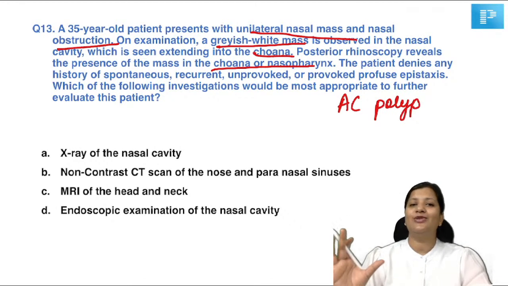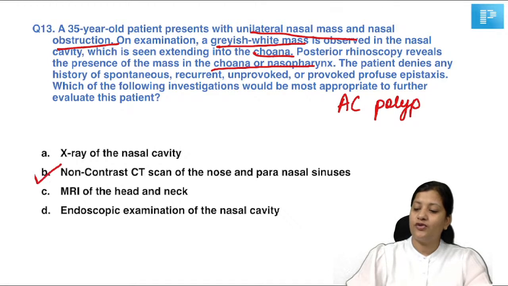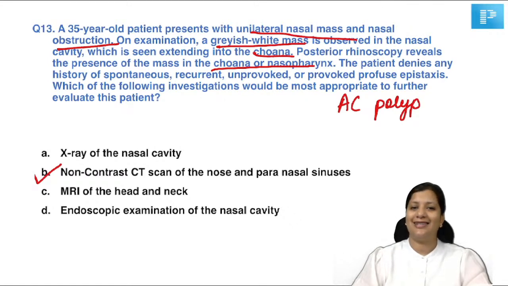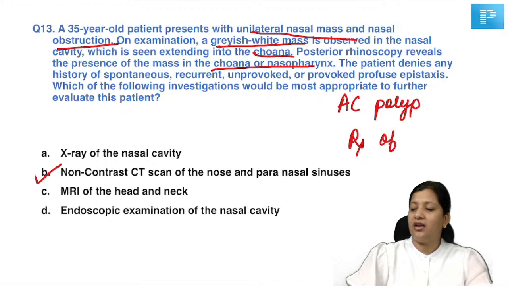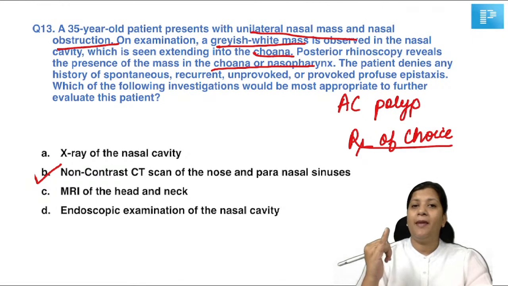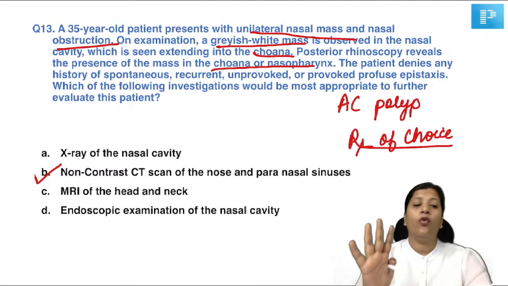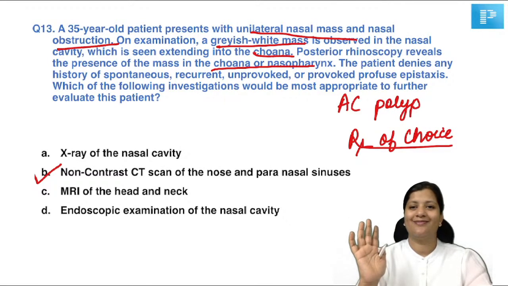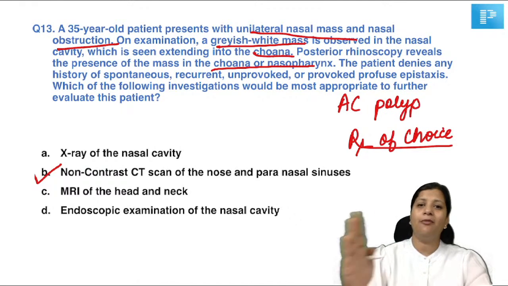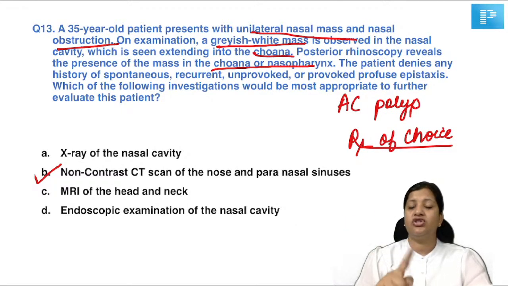Now, how do we diagnose an antrochoanal polyp? The investigation of choice will be a non-contrast CT scan of the nose and the paranasal sinuses. Now, if the same question would have been given and asked you what is the treatment of choice, and the options would have been medical management with steroids, number 2 Caldwell-Luc operation, number 3 FESS, number 4 polypectomy, what would you write as the answer? If the same clinical stem was given and the investigation is changed to treatment of choice, what will you do?